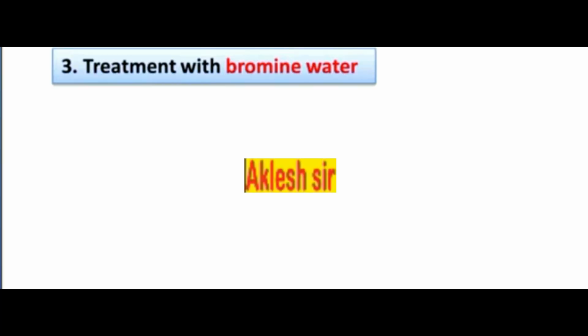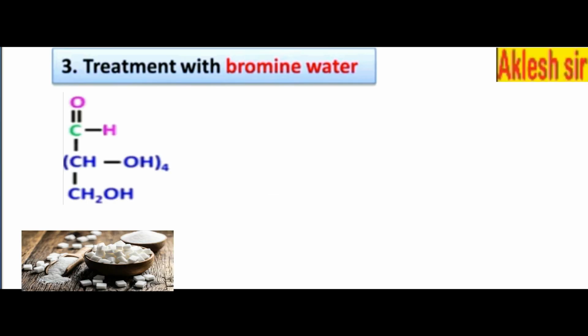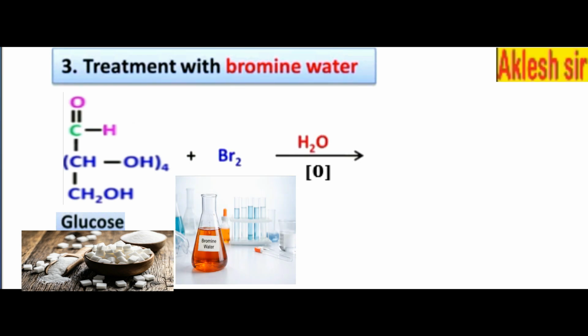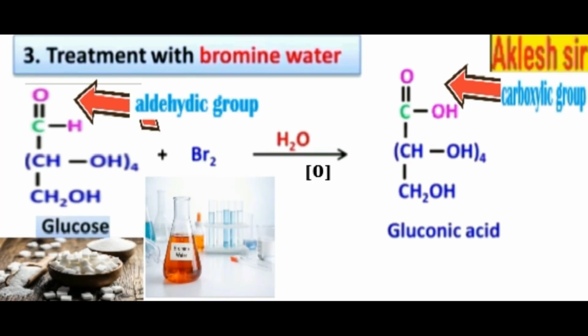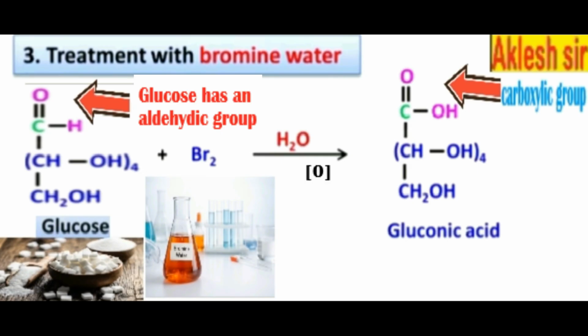The reaction which we studied was glucose on treatment with bromine water, a mild oxidizing agent. Remember students, let's see the reaction for this. We have glucose treated in the presence of bromine water. What we get? Now this group, that is an aldehyde group, gets converted into C double bond O OH, and therefore this compound is now known as gluconic acid, symbolizing that we have an aldehyde group.